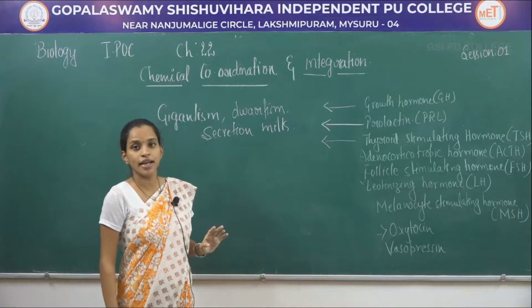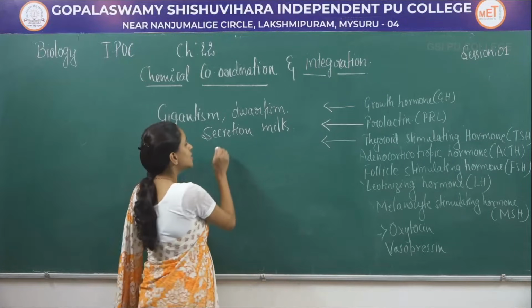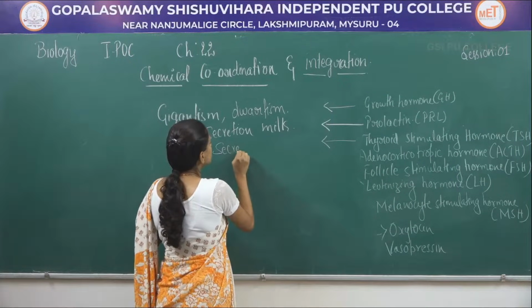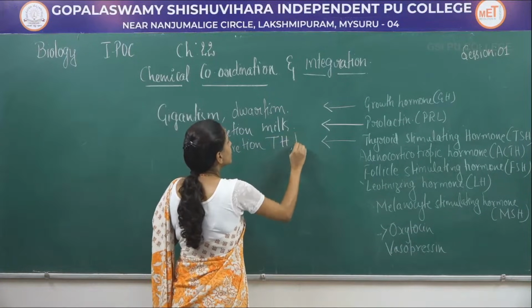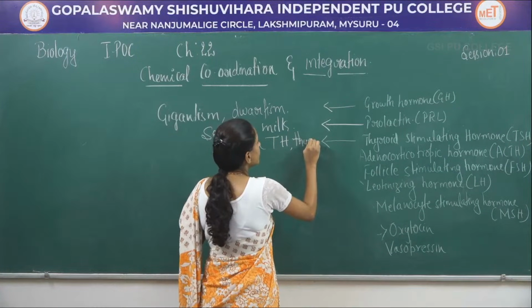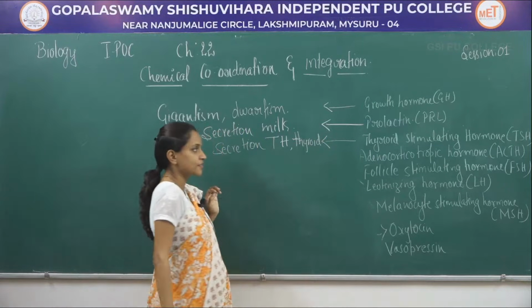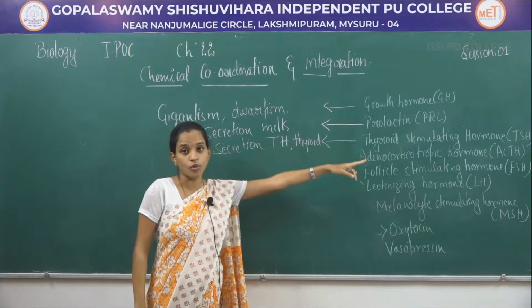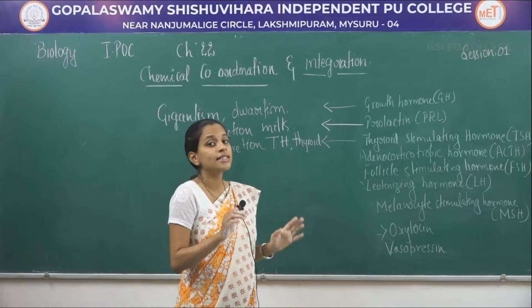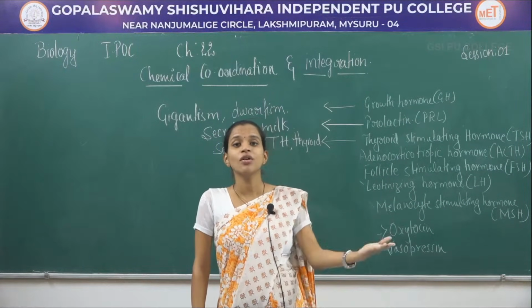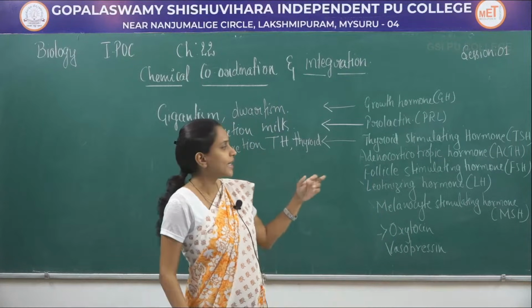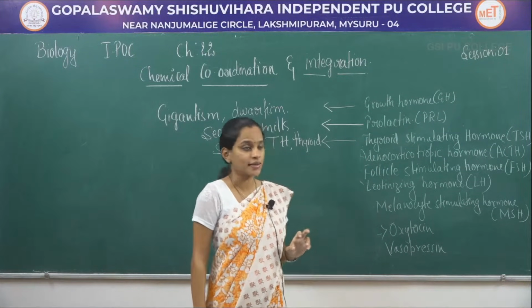This thyroid stimulating hormone controls the secretion of thyroid hormone in the thyroid gland. So, thyroid stimulating hormone released from the pituitary is transferred into the thyroid gland, which helps in release of thyroid hormones. They control the thyroid gland.